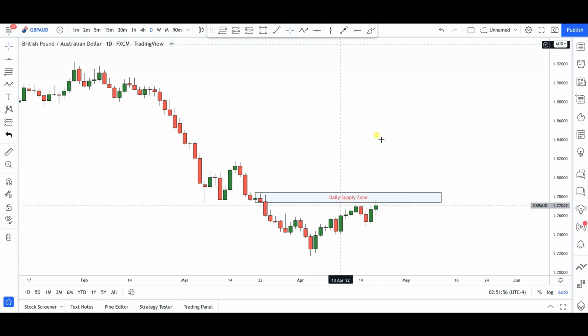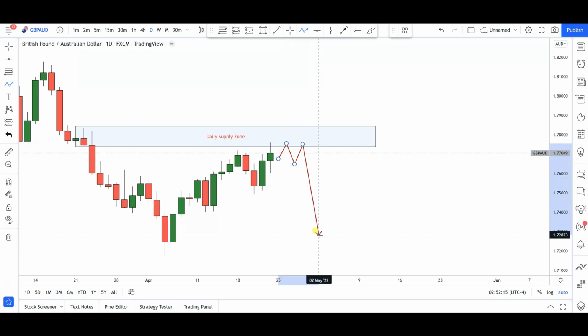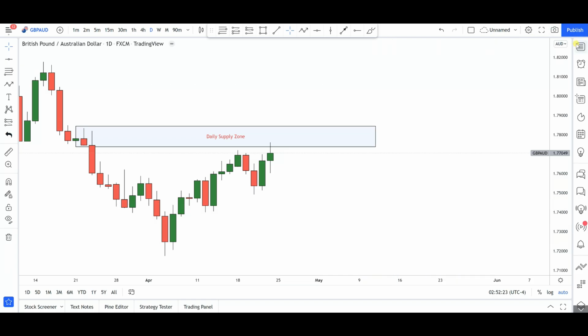All right, so with Friday's price action, you can see price has now dipped into that particular supply zone area. You can see we had a little rejection from that area as well. So I'll be all over these charts early next week to see if I'm going to get any trading opportunities. In the event that price gives us a clear reversal pattern, I'll be looking for an opportunity to go short again for another nice swing to the downside in this particular currency pair. All right, so that's it for British pound Australian dollar.